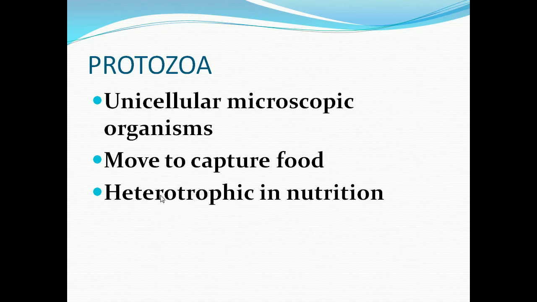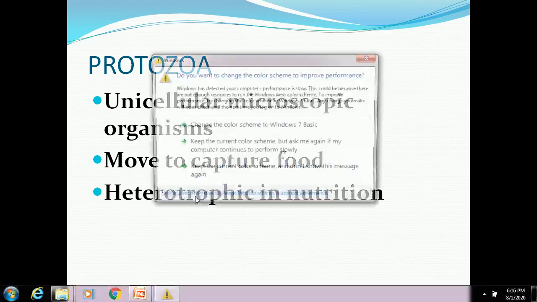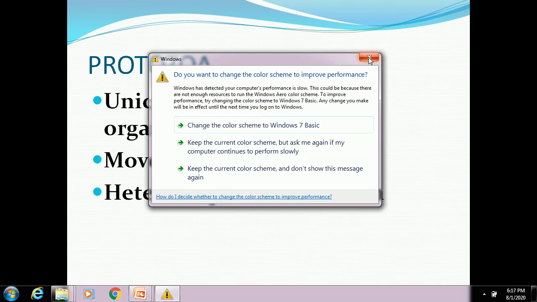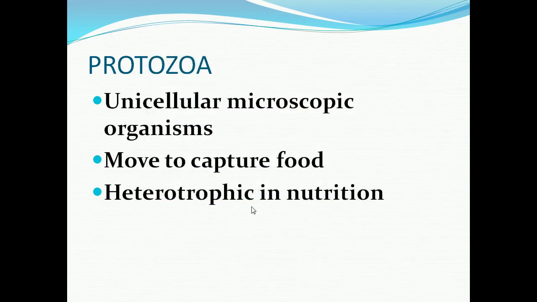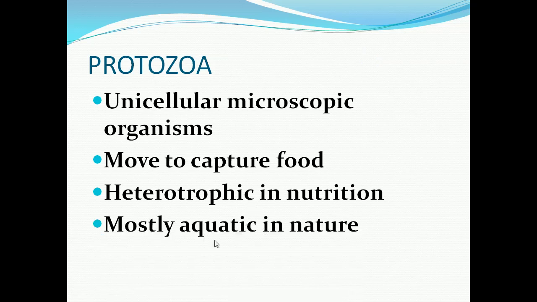Already we have seen about heterotrophic nutrition. So what is meant by heterotrophic nutrition? It will depend on other organisms for food. So this protozoa will depend on other organisms for food, so the mode of nutrition is heterotrophic. It is mostly aquatic in nature. That means they will live in water.